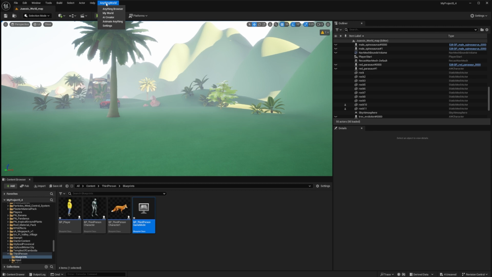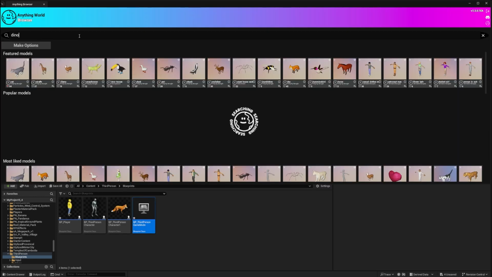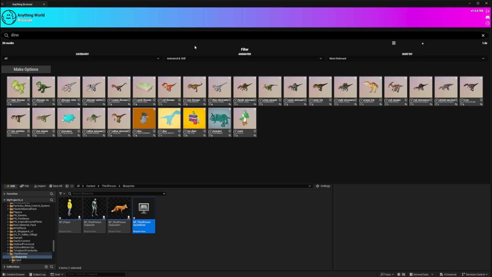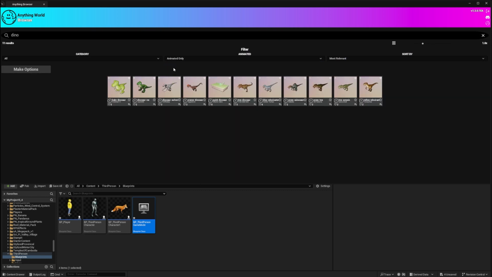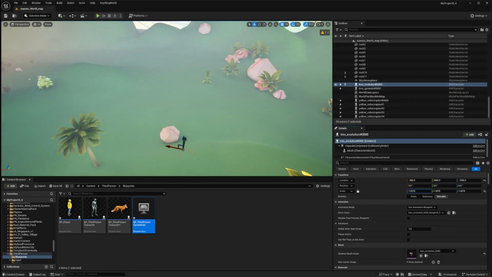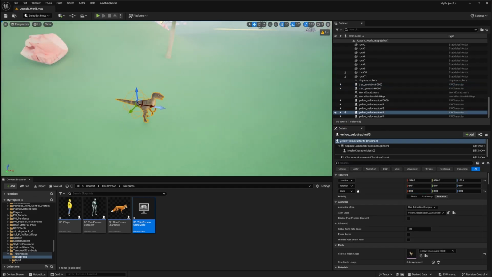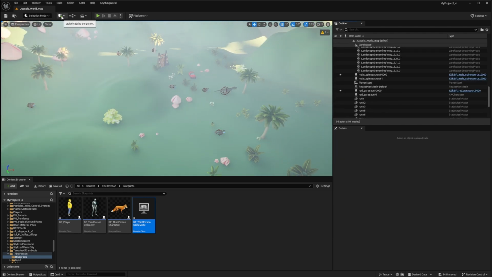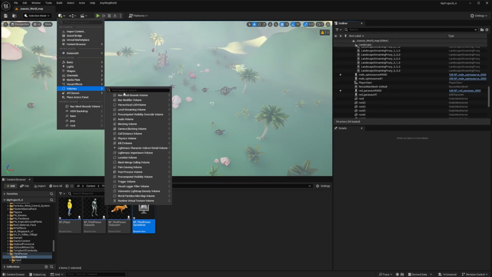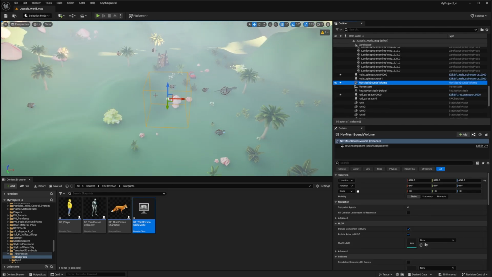Next, I added Dinosaurs NPCs from the Anything World library. I loaded a nav mesh bounds volume and placed it in areas where I wanted the dinosaurs to move.